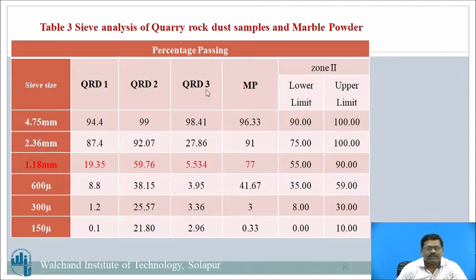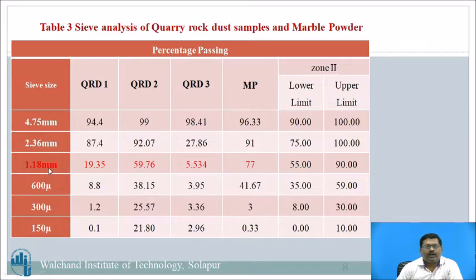In the quarry rock dust samples, at 4.75 mm, it is near about 94 to 99, and at 2.36 mm, 87 to 92. Now if you consider quarry rock dust sample 3, the 2.36 mm particles are very few, 27. So the results for these alternative materials are very random. In case of marble powder, at 4.75 and 2.36 it is in proportion, 96 and 91.